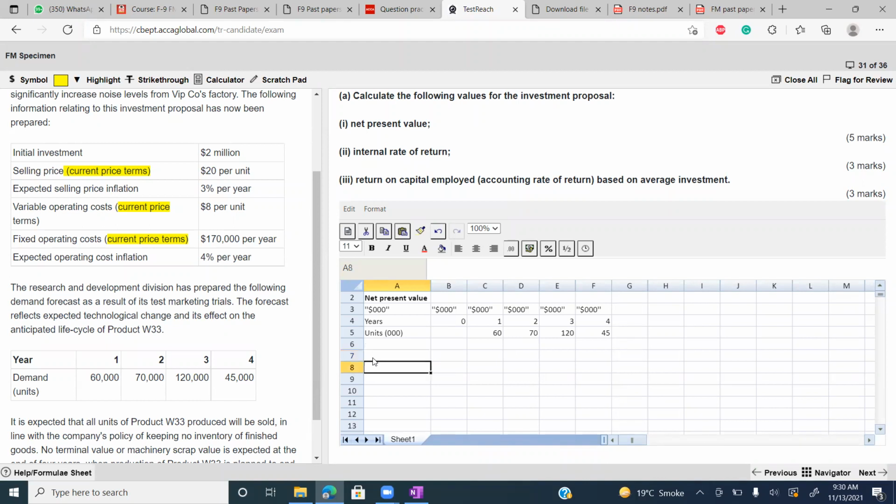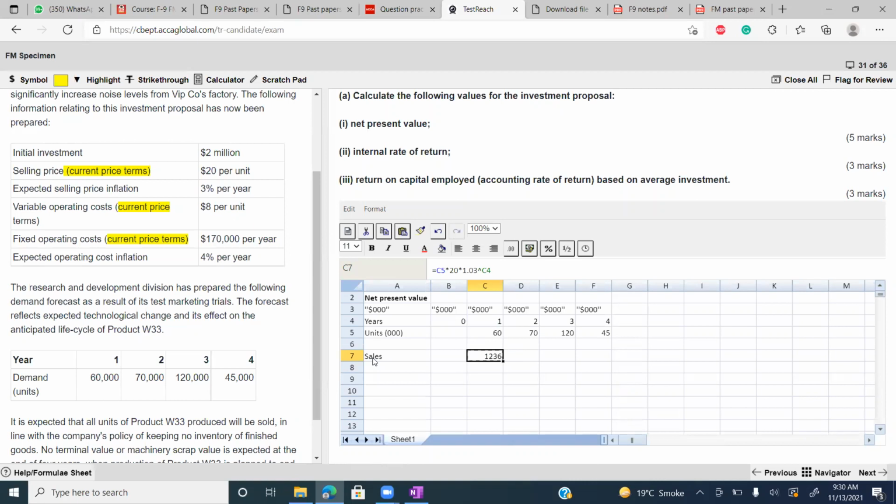Okay, now first of all, calculate the sales. In sales, you will multiply number of units into selling price, that is 20, into inflation, that is 3%, 1.03 raised to power 1.